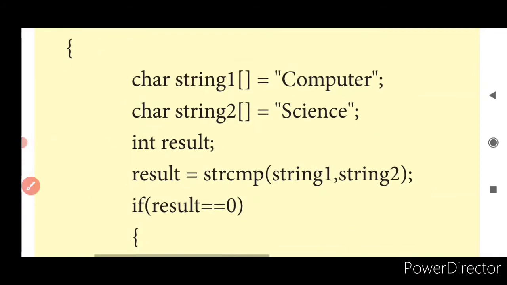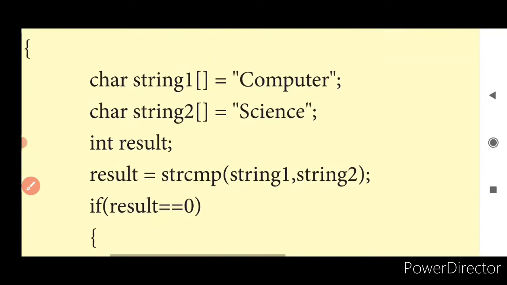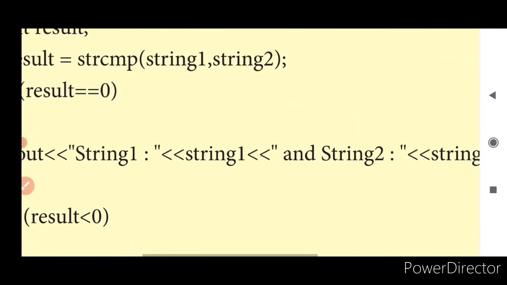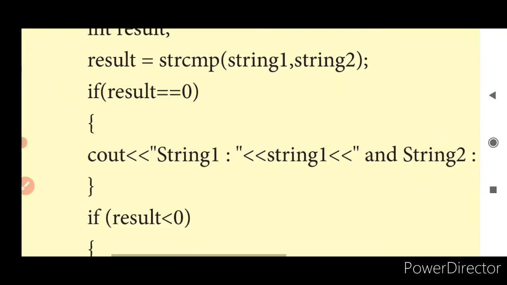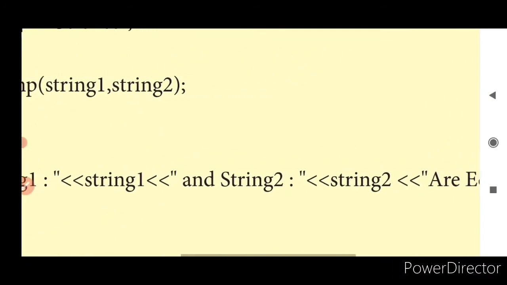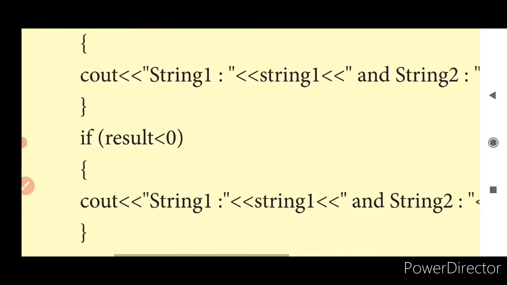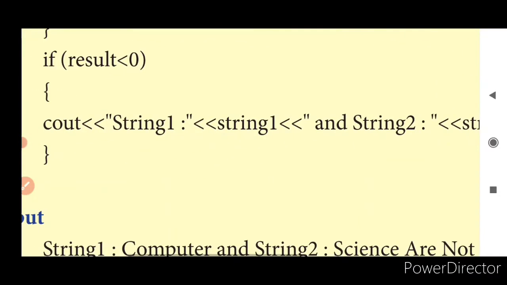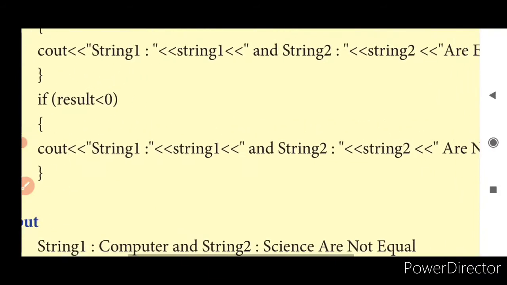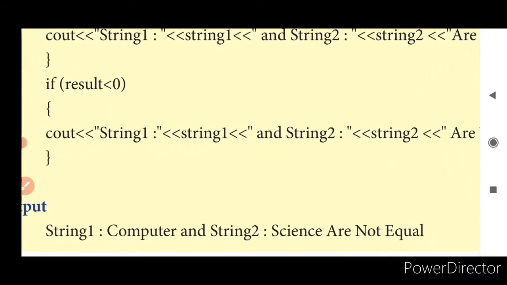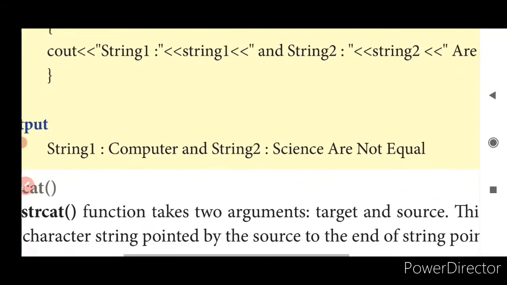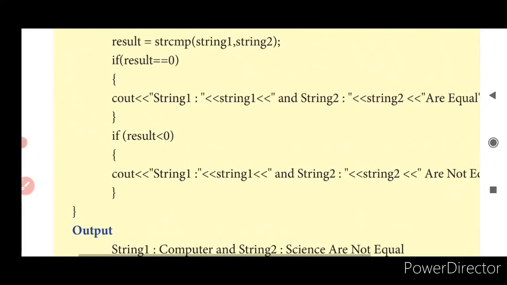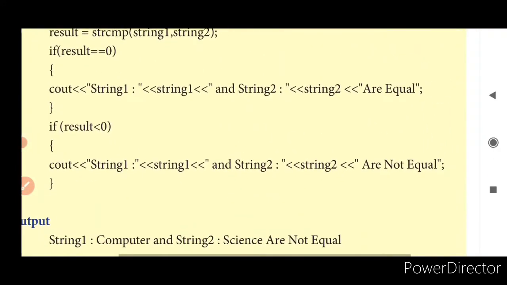If result is equal to 0, it means both are equal, right? What will be printed? String 1 and string 2 are equal will be printed. In case it is lesser than 0, they are not equal, because you will get a negative value if they are not equal, right? Lesser means it is going to give you negative values. And if it is greater, it is going to give you a positive value. Yes, that is all the program is. Clear?